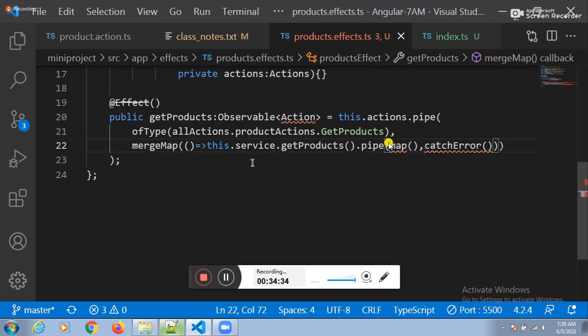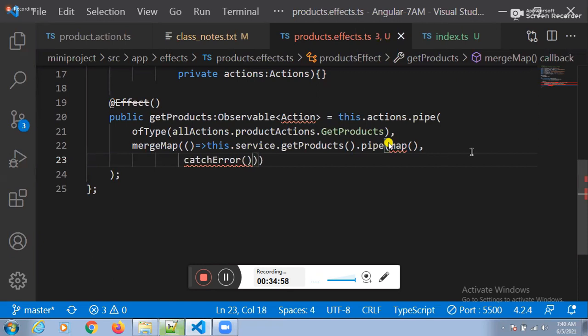See this one here. This dot service dot get products. We should be ready to catch both the responses. To catch both the responses, here we have one function. Which function? Pipe function. To catch the positive response, which function? Map function. To catch the error response, which function? Catch error.